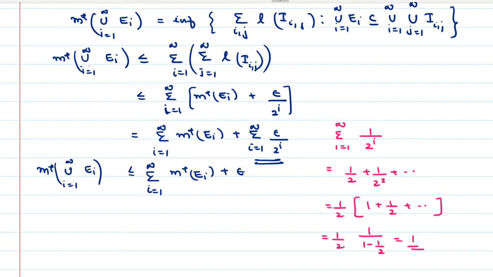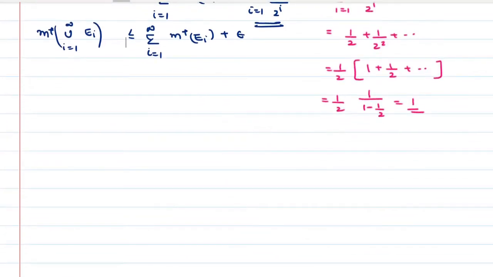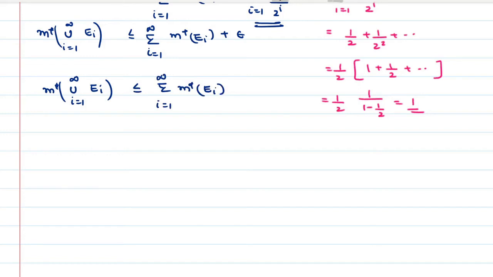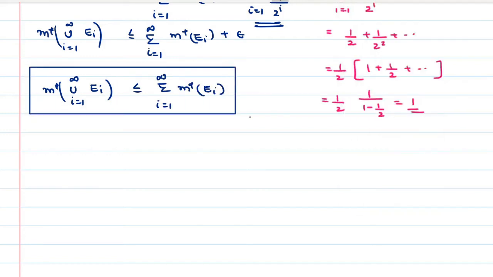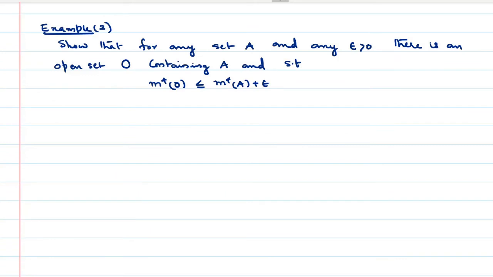Since epsilon is arbitrary, we have m star of union i is equal to 1 to infinity Ei is less than or equal to sigma i is equal to 1 to infinity m star of Ei. This is what we had to prove. This property is called the countable subadditivity of outer measure.